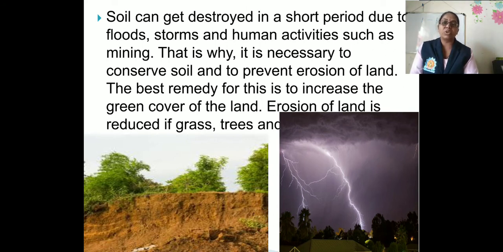So this is erosion of land, erosion of soil. It is necessary to conserve soil to prevent erosion of land. The best remedy for conserving the soil and preventing the erosion of land is to increase the green cover of the land, because that green cover, that means grass, trees and bushes, hold the soil together. Due to that, erosion of land is reduced.